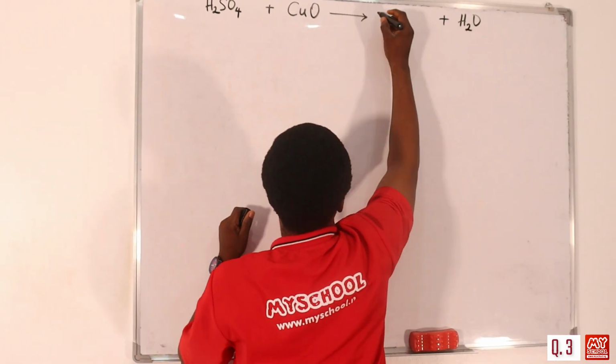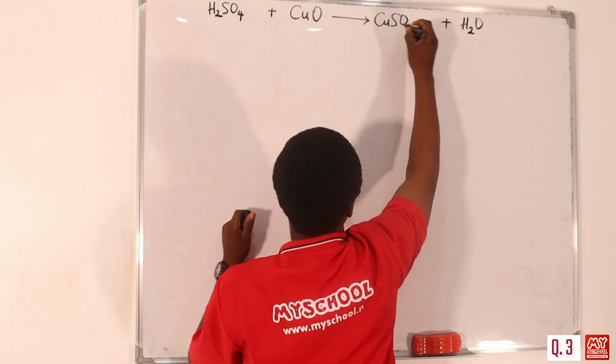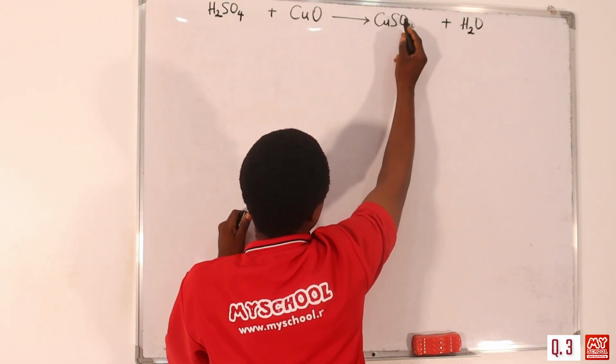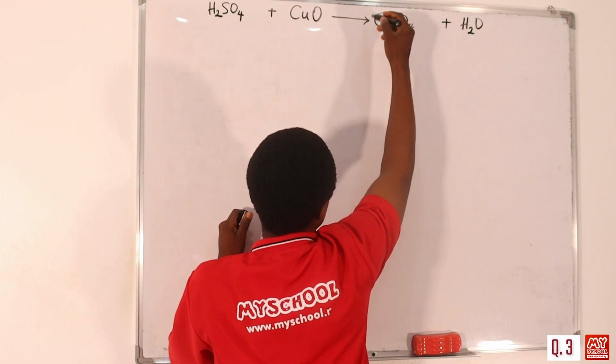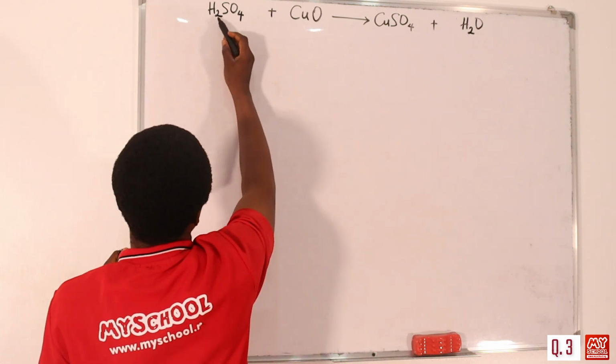Then we are left with copper here, with SO4. Of course the valency remains, because copper is 2 plus and SO4 is 2 minus, so 2 cancels 2. So that's what it should be. This reacts with this. Let's see if the equation is balanced.